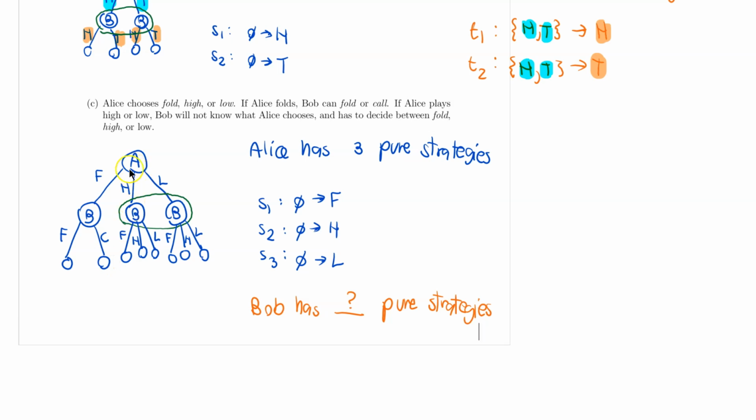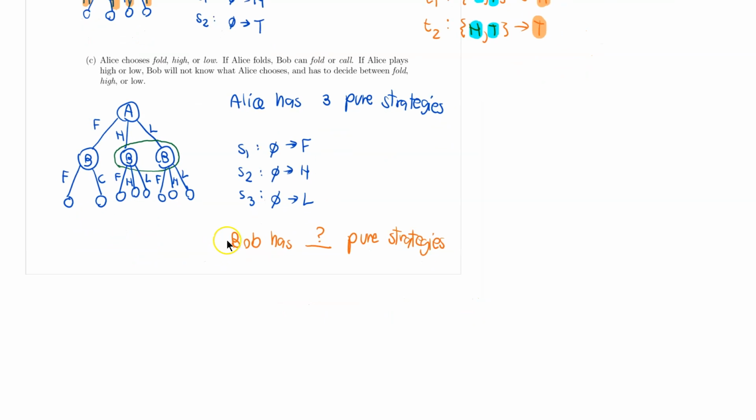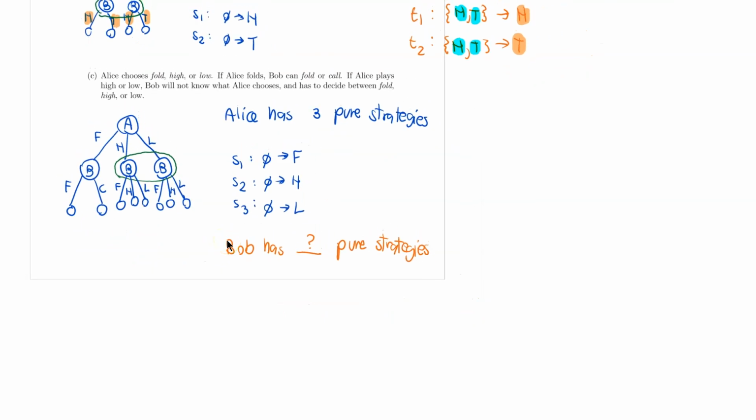But if Alice plays high or plays low, Bob is not going to know, and he can still decide between the 3 options. So if I were to draw this out, notice how the first way to play is that if Alice folds, then he is going to fold as well. In this scenario, if Alice decides to play high or play low, Bob will have 3 possible ways.